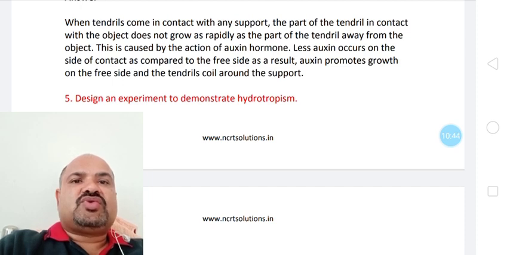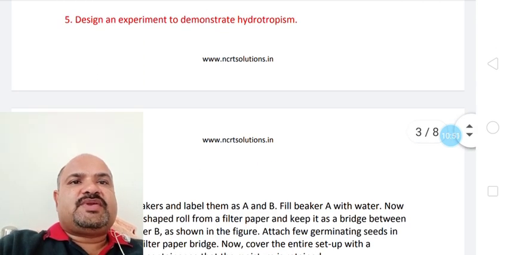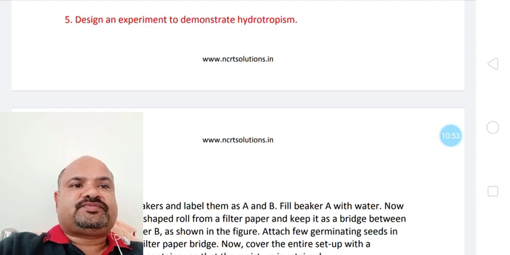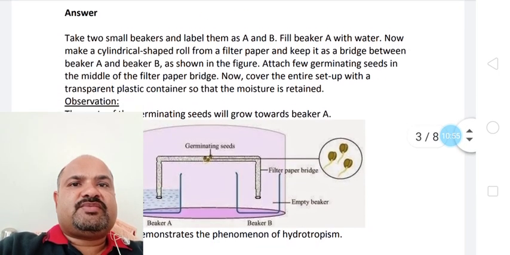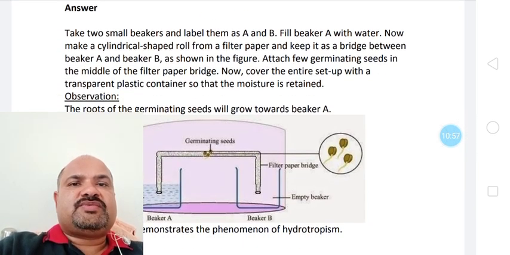As a result, oxygen promotes growth on the free side and the tendril coils around the support. This is the proper answer to this question. Design an experiment to demonstrate hydrotropism. We have to design one experiment to show hydrotropism.